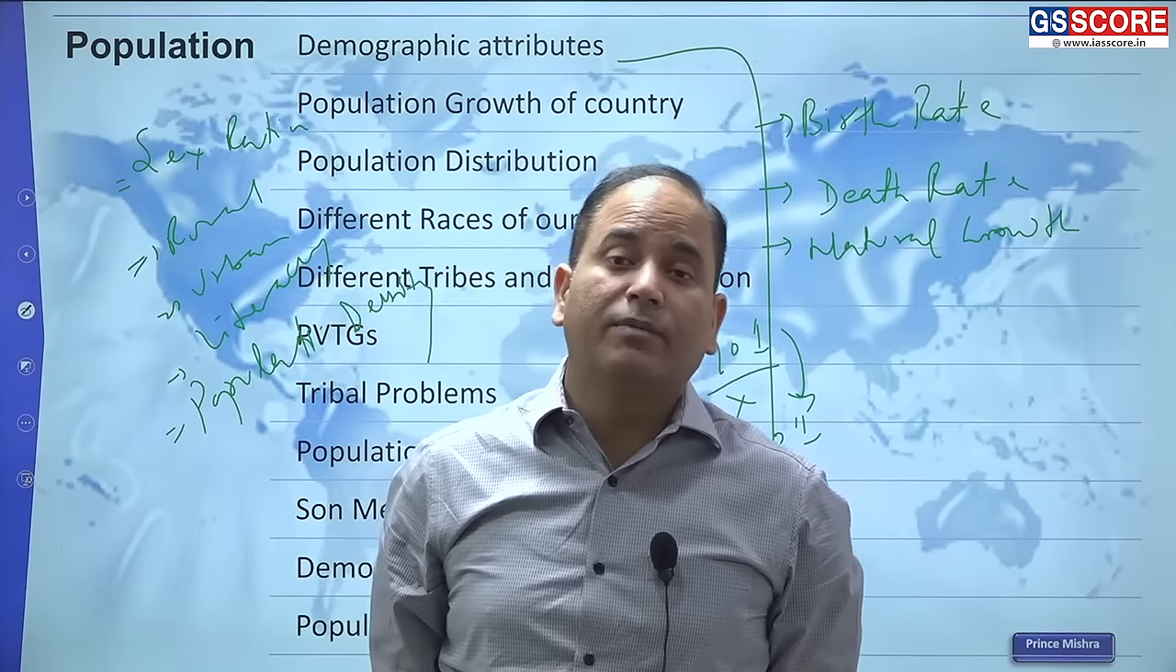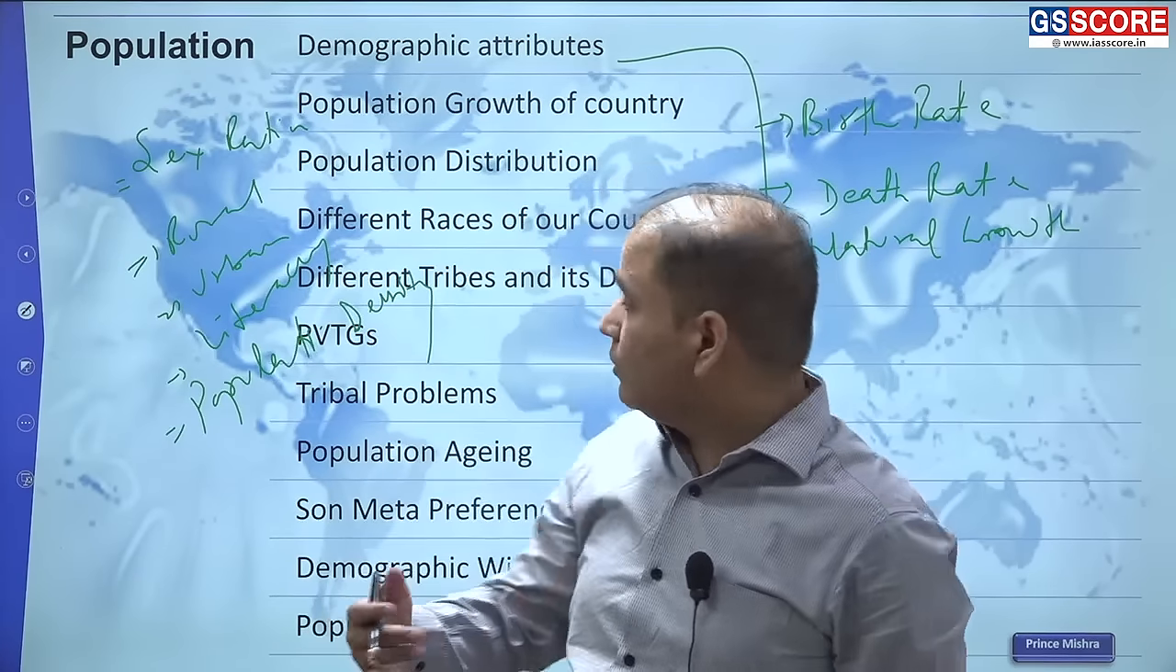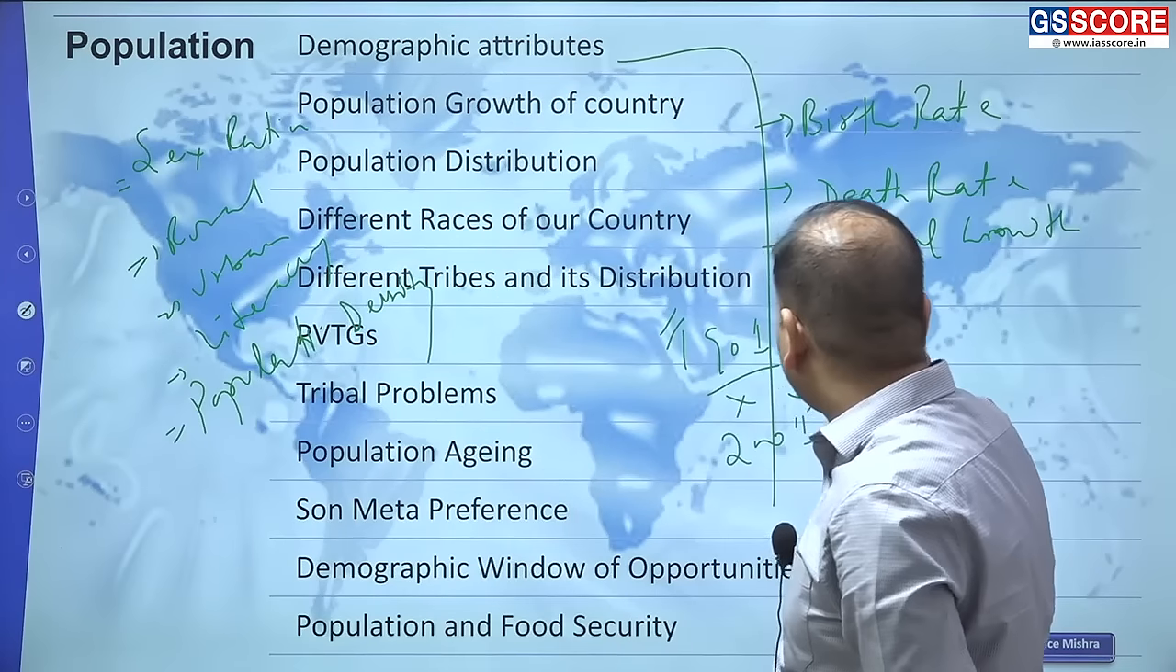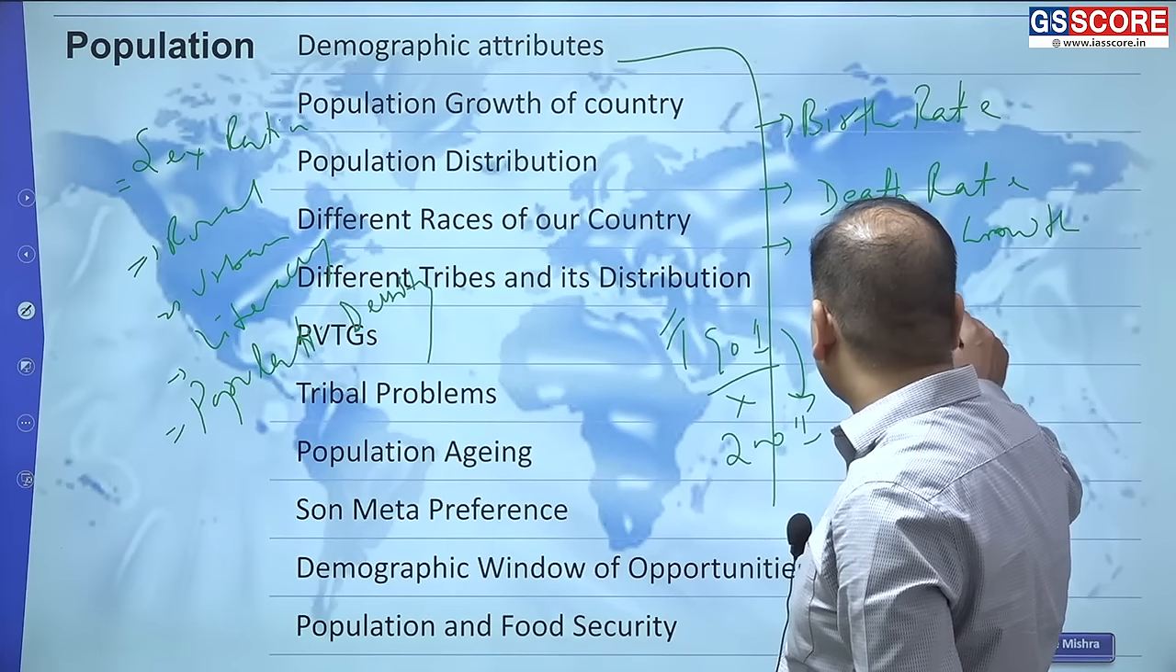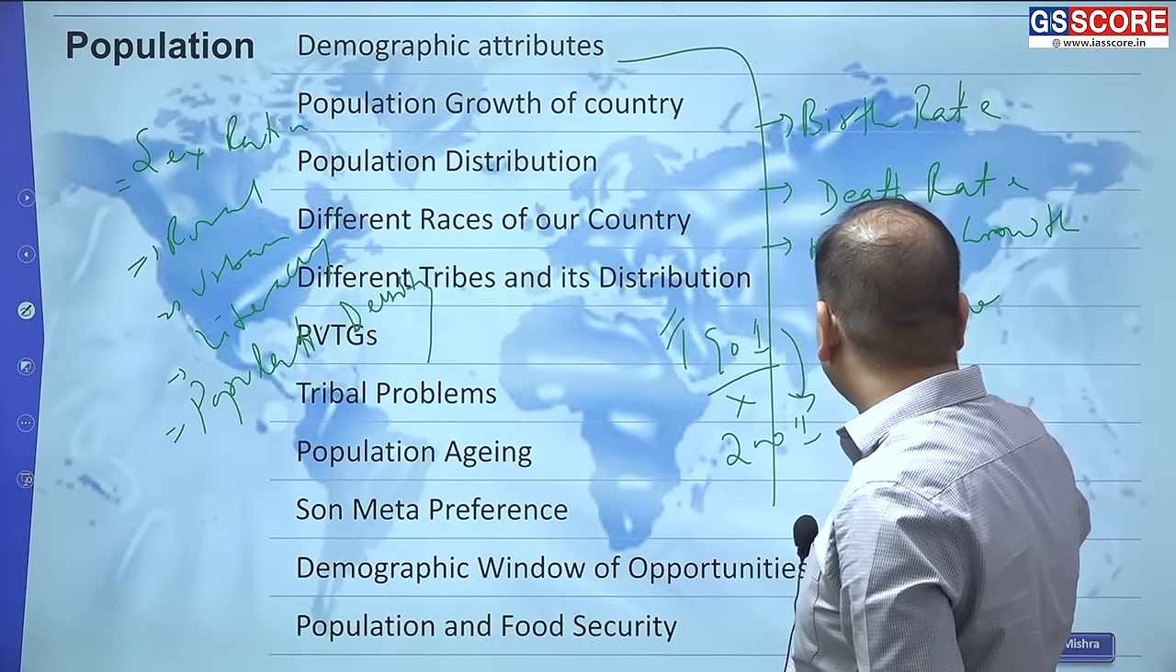From that perspective, you need to know what this concept of ecumene is, and what the concept of non-ecumene is.